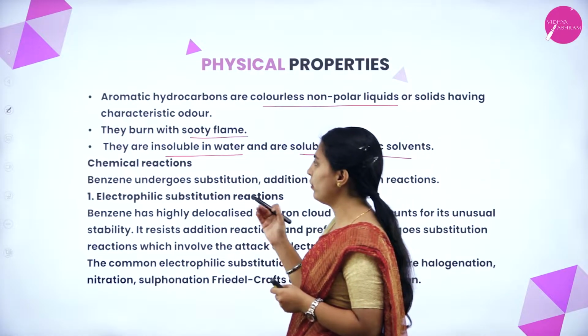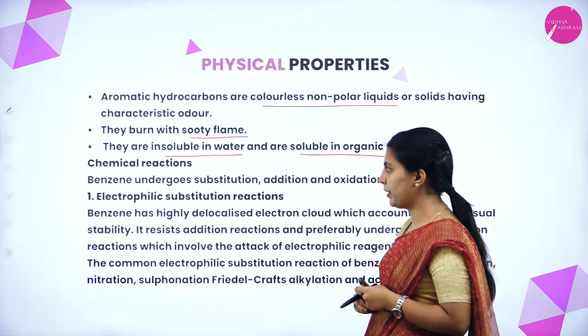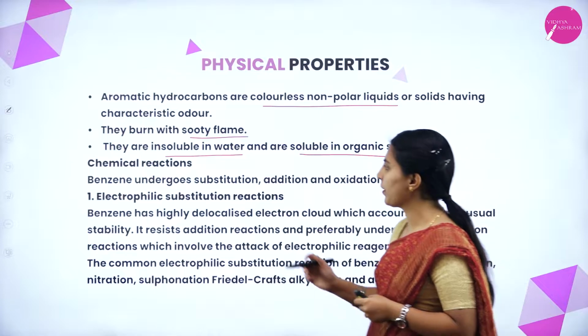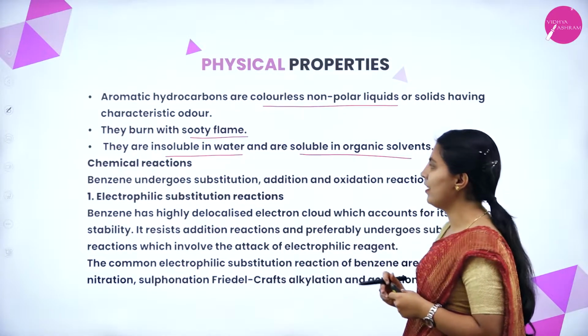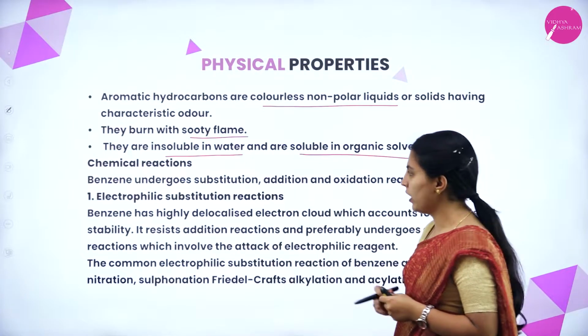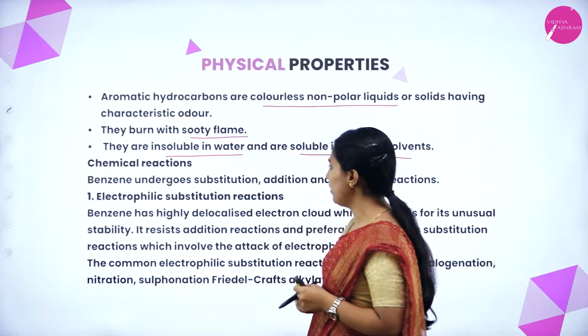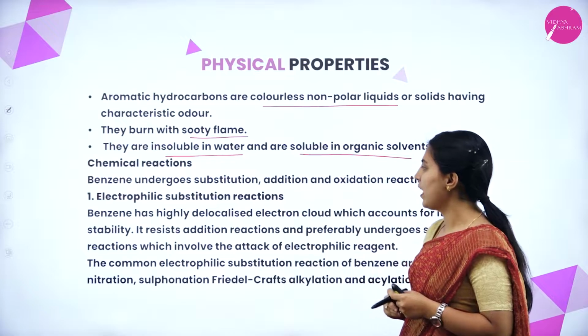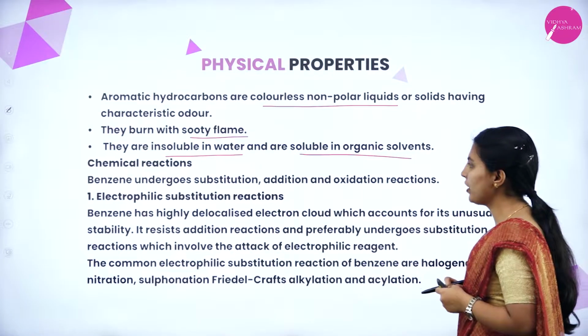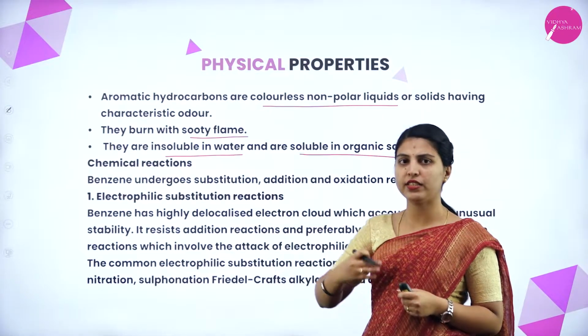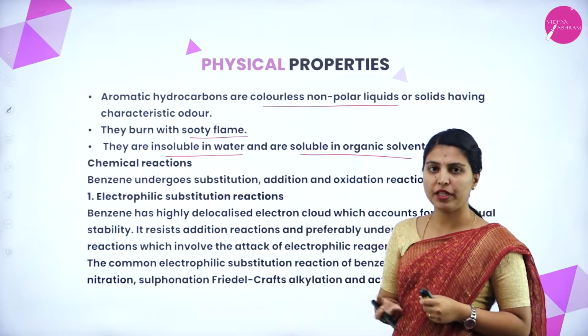Now we will move on to chemical properties, that is, chemical reactions. Benzene undergoes substitution, addition and oxidation reactions. Electrophilic substitution reaction: benzene has a highly delocalized electron cloud which accounts for its unusual stability. We have seen the structure and stability of benzene.